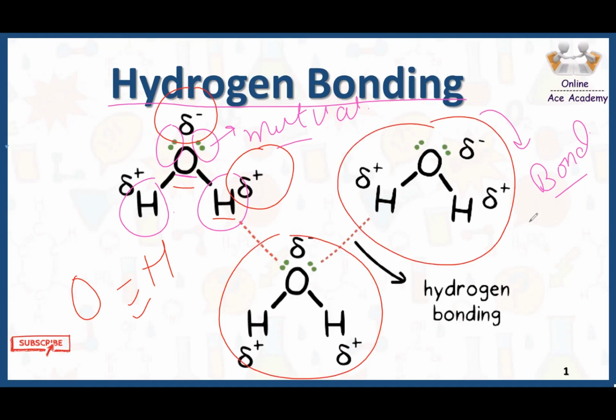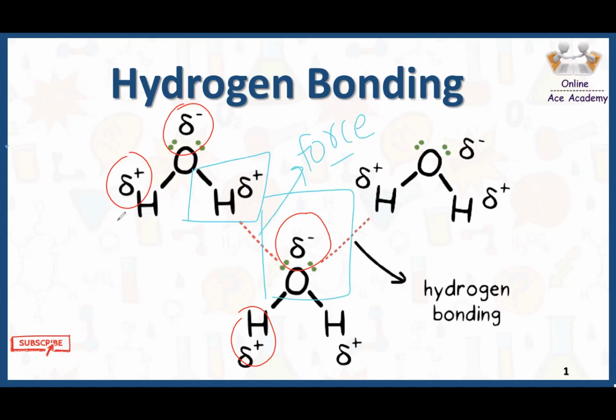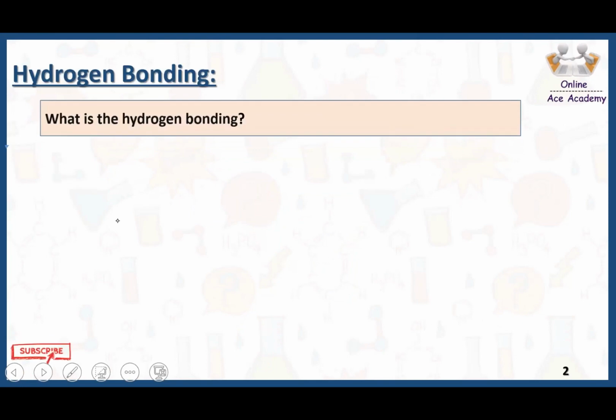And the same goes for another water molecule. Now this molecule also has partial positive and partial negative ends, and the other molecule also has partial negative and partial positive ends. Now the partial positive end of one molecule and the partial negative end of the other molecule start attracting each other. There is a force of attraction between them, and that specific force of attraction is an intermolecular force, and mainly when it is between a hydrogen atom and a highly electronegative atom, this kind of force is called hydrogen bonding.